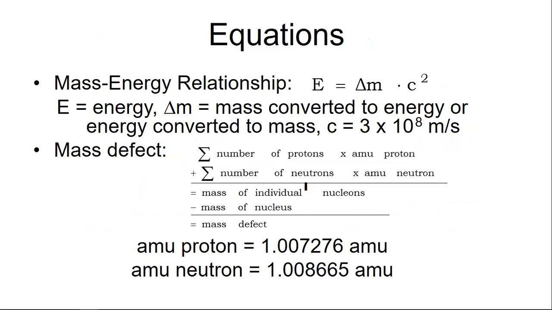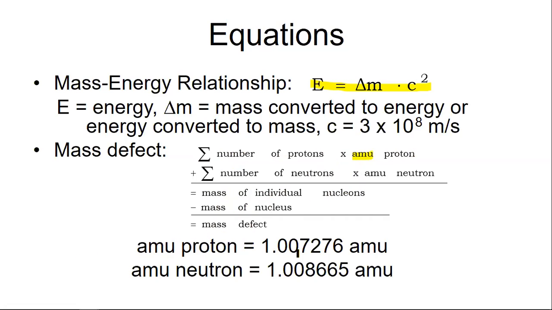The equation for the mass-energy relationship is E equals mc squared, the Einstein equation. The mass defect is calculated from the mass of protons and the mass of neutrons. All the masses are expressed in atomic mass units, and the total mass of the individual nucleons minus the mass of the nucleus is the mass defect.